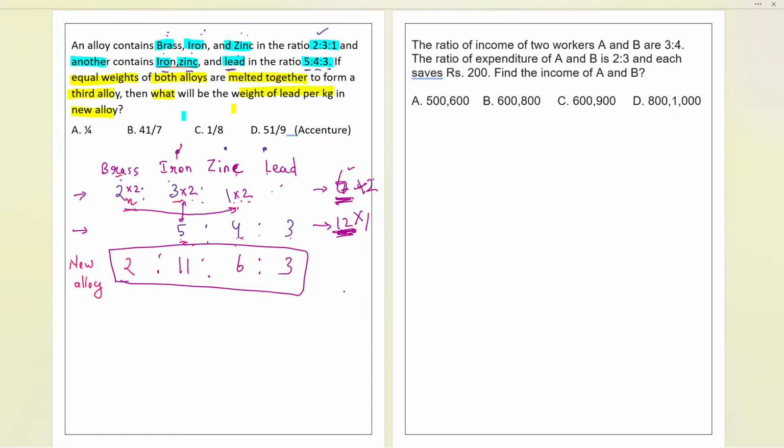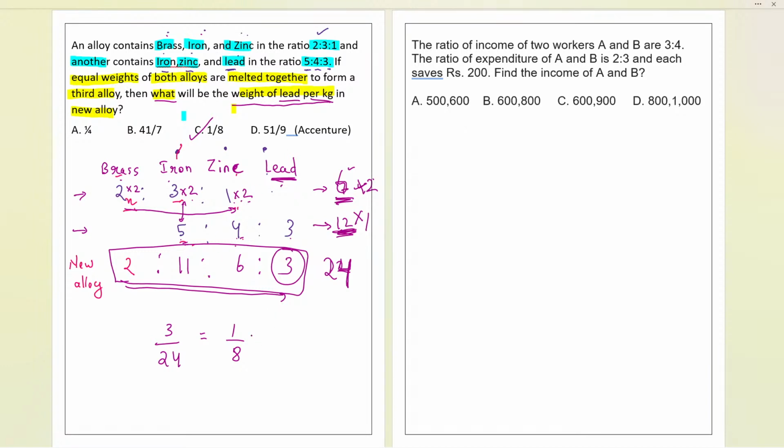Now we have to find the weight of lead per kg. Lead is over here, so this is 3 only. And the total sum is what? If I add all the ratios now, it will be 12. Oh, sorry, 24. So now I will divide by 24. Overall 24 kgs are there. So I will be getting 1 by 8 as the weight of lead per kg over here. I hope everybody is clear with this part.